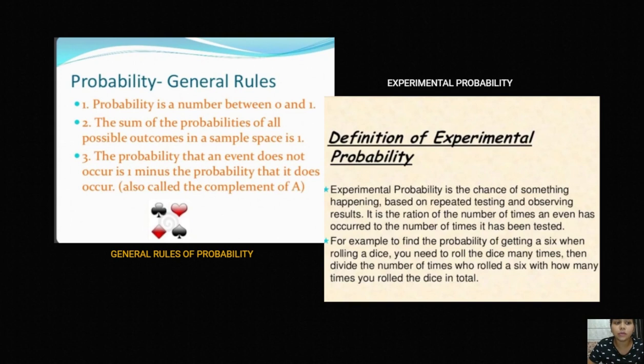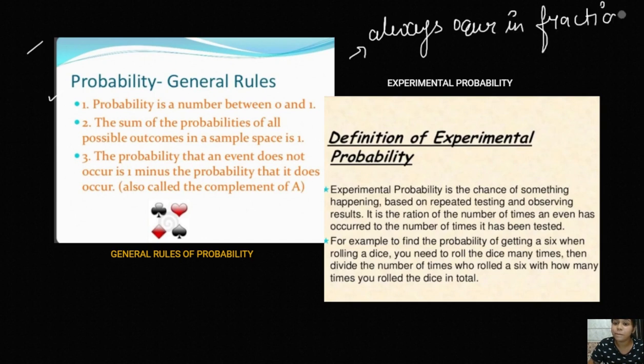This is a very easy chapter of mathematics. You can easily understand what probability is. It is basically the number of trial outcomes divided by the total number of outcomes. Now the general properties of probability. Basically, probability always occurs as a fraction. Since probability is a fraction, it always lies between 0 and 1, because the number of trial outcomes is always less than the total number of outcomes. That is why the probability is always between 0 and 1.